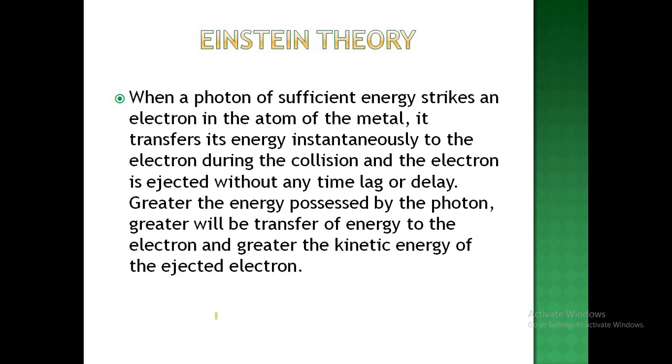So according to this, Einstein gave his theory: when a photon of sufficient energy strikes an electron in the atom of the metal, it transfers its energy instantaneously to the electron during collision. It means when a photon transfers its energy to an electron during the collision, the electron is ejected without any lag or delay. Greater the energy possessed by the photon, greater will be the transfer of energy to the electron, and greater the kinetic energy of the ejected electron.